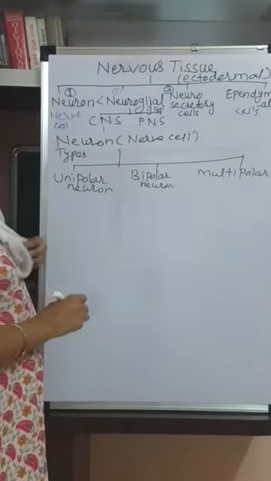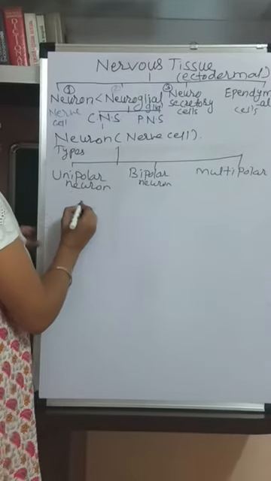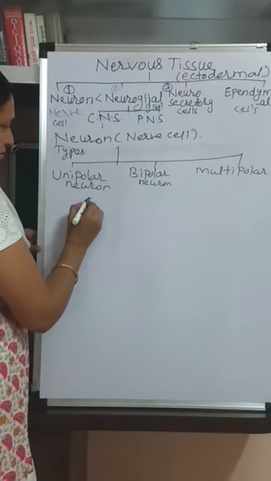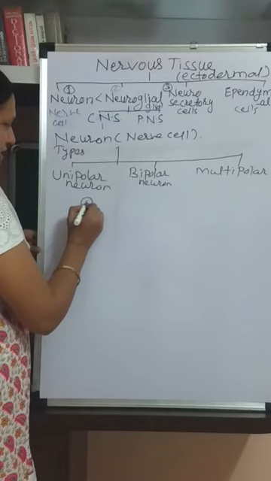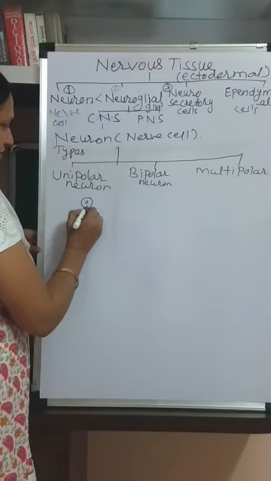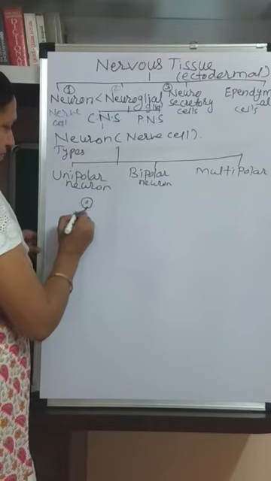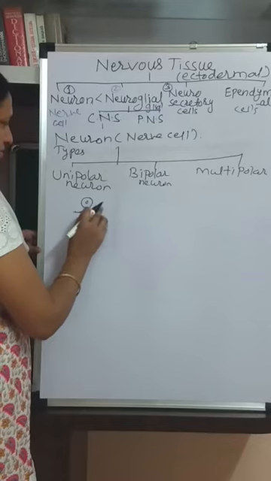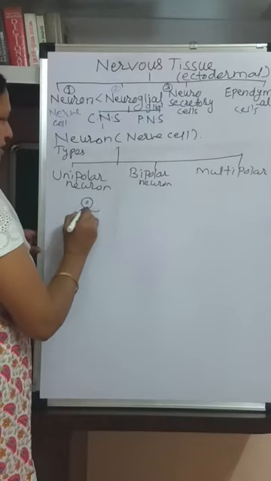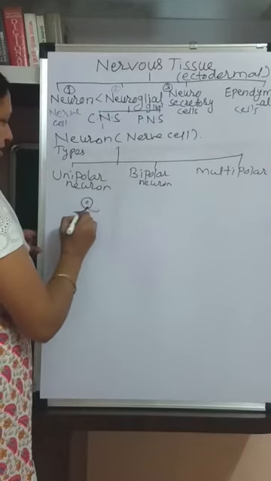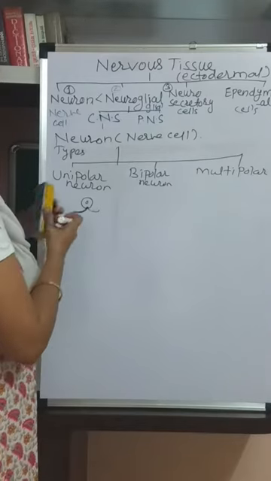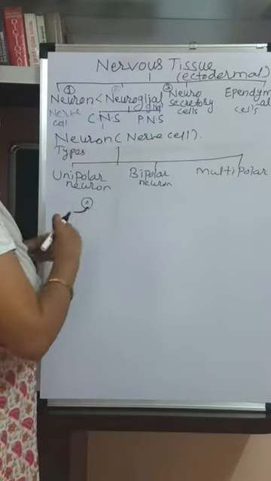So these are the three types of neurons. Unipolar means the processes arises from a single pole, or a single process arises, that is called as the unipolar neuron.